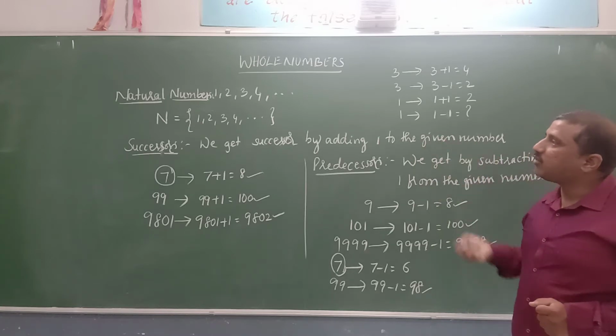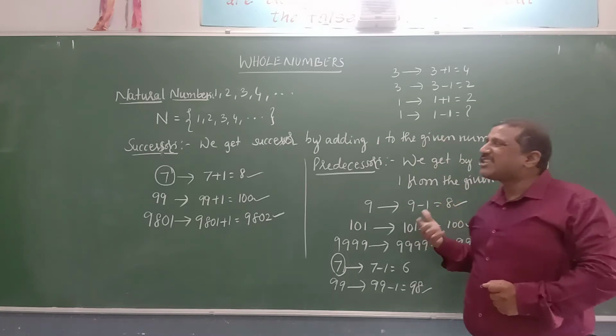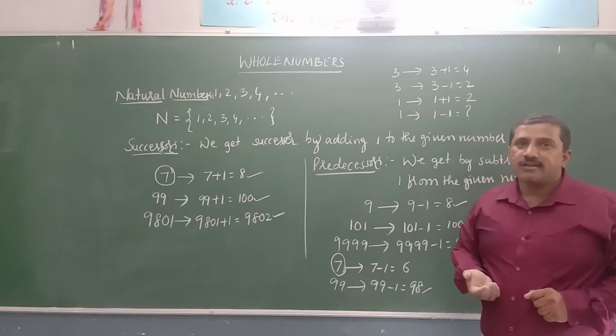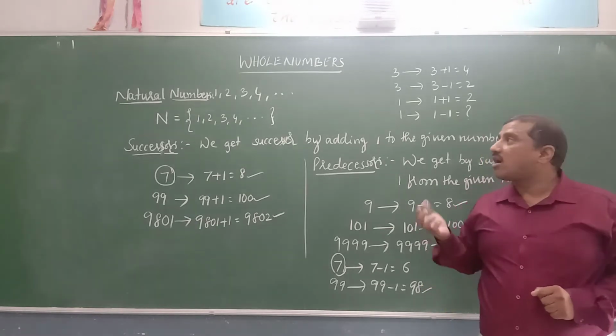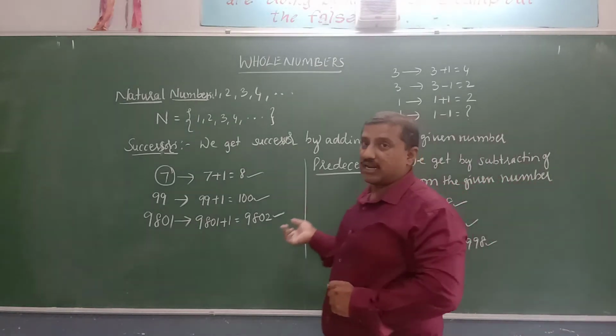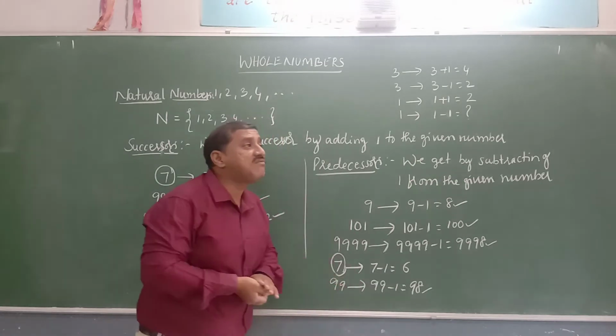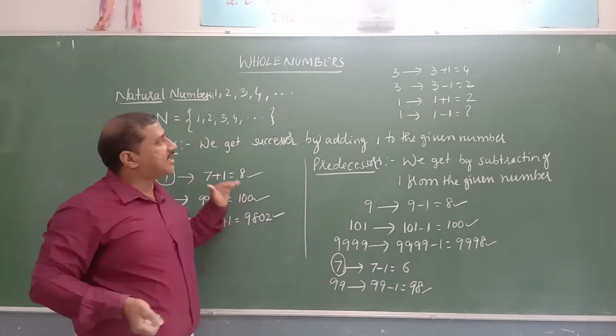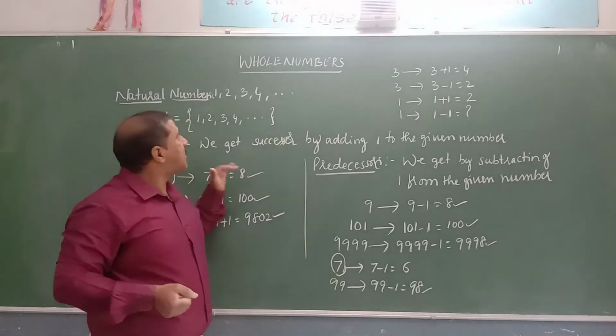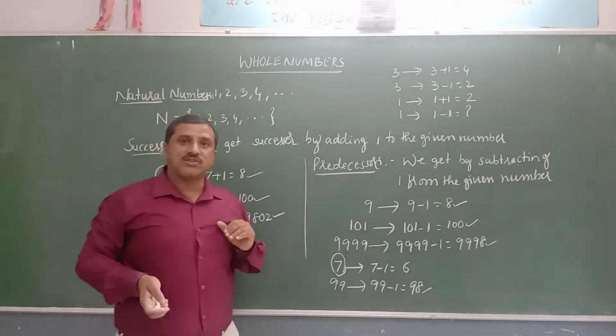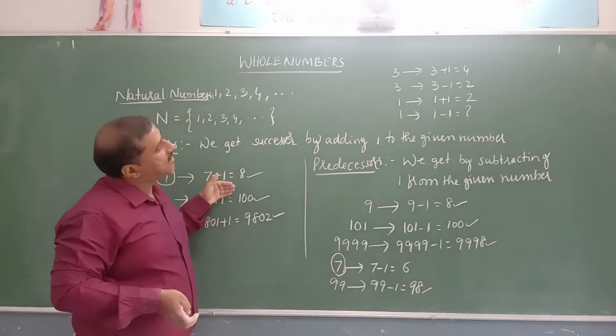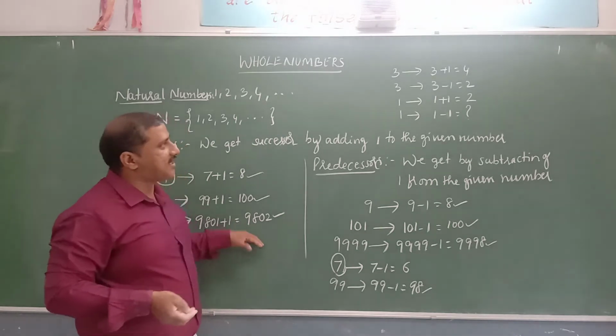Now, this is about natural numbers. How many natural numbers are there? Do we count? We have countless natural numbers. That is, infinite natural numbers are there. There is no limit. So that's why the set of natural numbers is known as the infinite set. So this is about natural numbers.